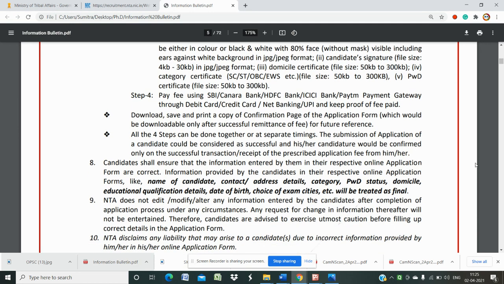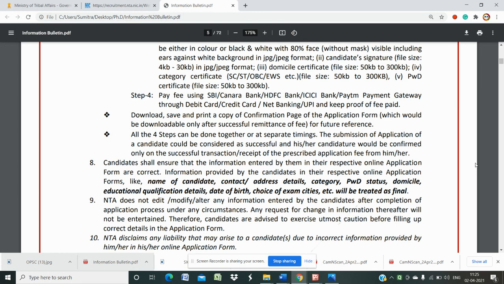Then pay the fee using SBI, Canara Bank, HDFC Bank, ICICI Bank, or Paytm gateway through debit card, credit card, or net banking. You pay and keep proof of fee paid. Once your fee is paid, you will get a receipt online. You should keep the receipt with you for future reference. Then download and save a print copy of the confirmation page of the application.